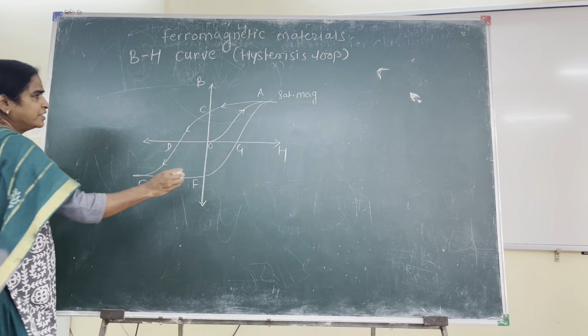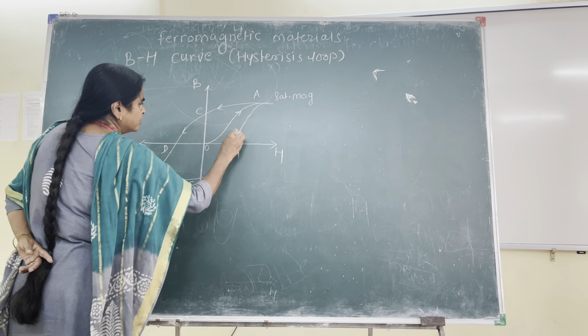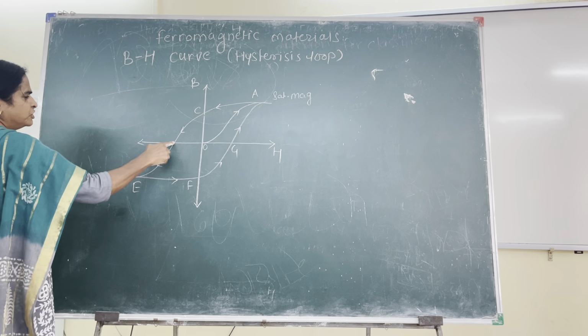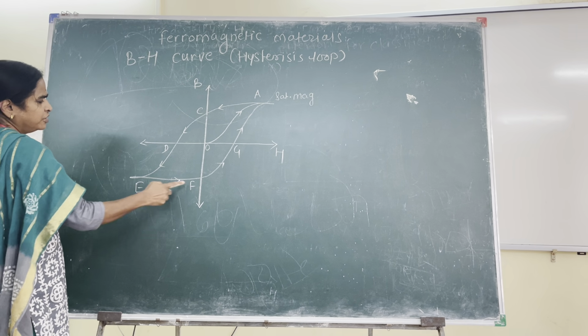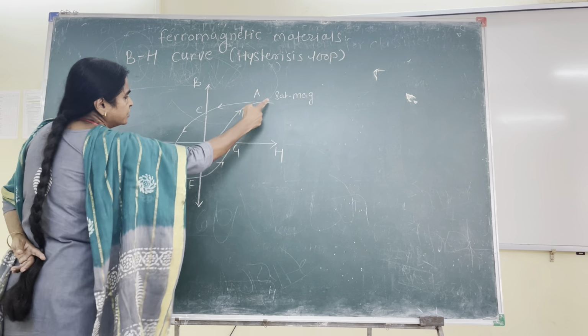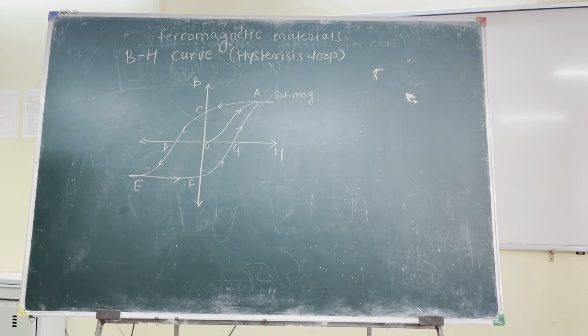Draw the curve like this: OA, AC, CD, DE, EF, FG, and GA.